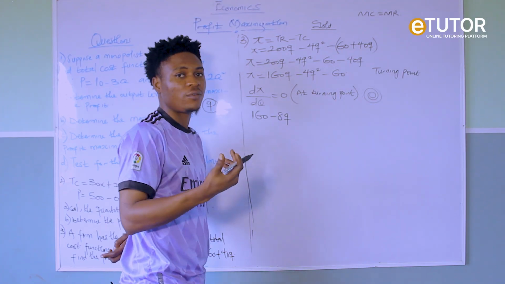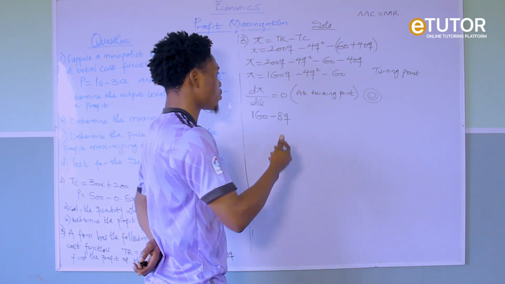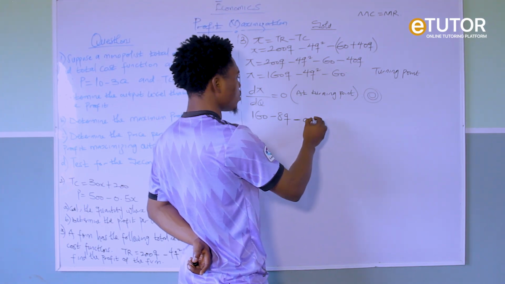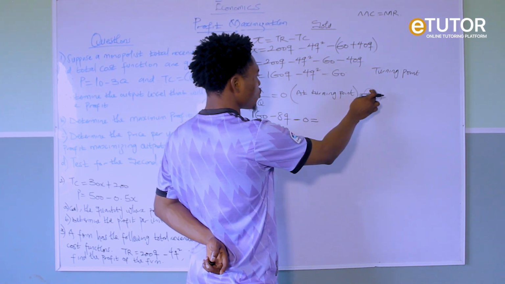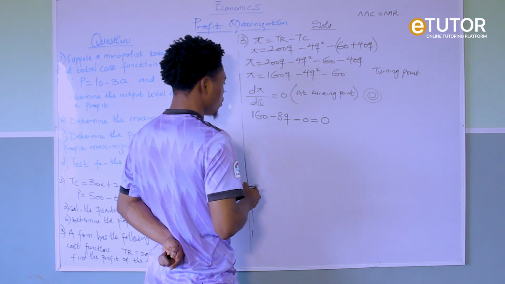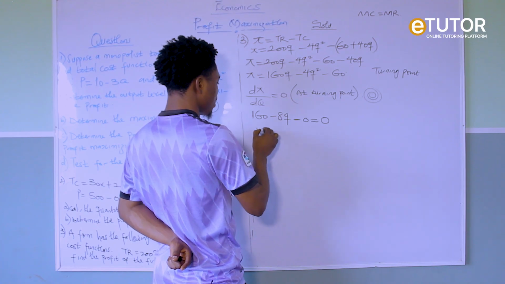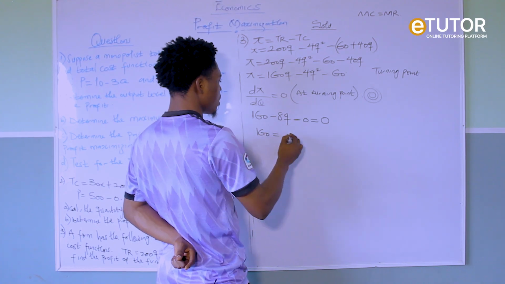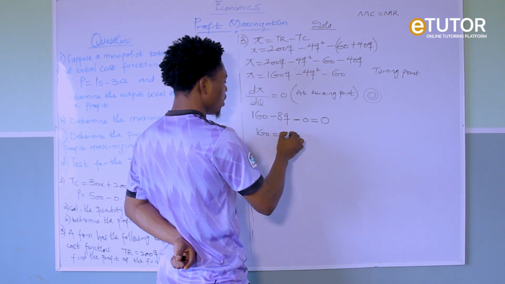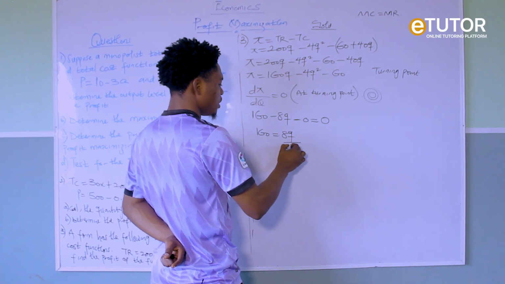In the law of differentiation, the derivative of a constant is always 0. So this is 0. Let us just add it, so we say minus 0, and the whole thing equals 0, which is the turning point. Now let us collect like terms. So we have 160 equals 8Q, so we divide both sides by 8.